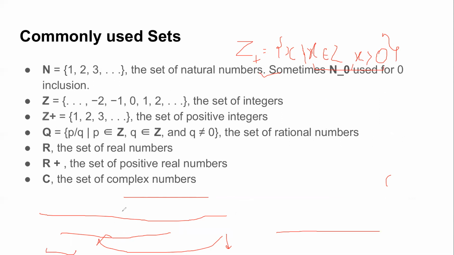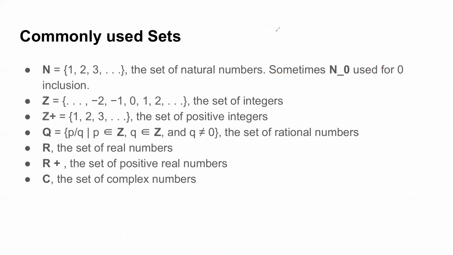Okay, so let us now see some very commonly used sets, which you should always remember. These are kind of standard. So capital N is always used for natural numbers. In a lot of books, people tend to include zero in natural numbers. So don't get confused. A lot of scientists think that 0 is also a natural number.